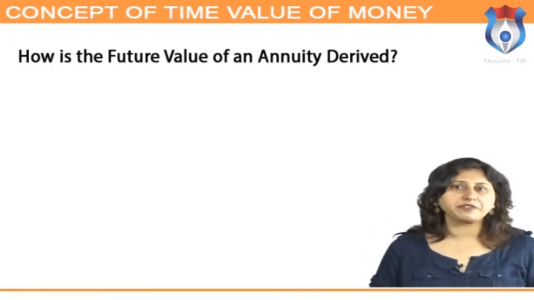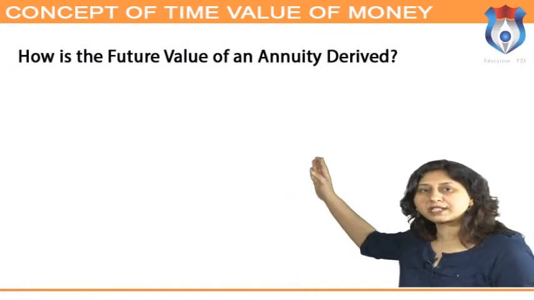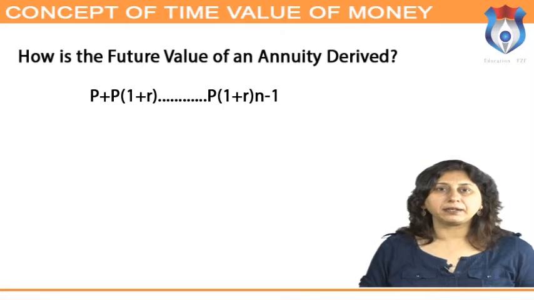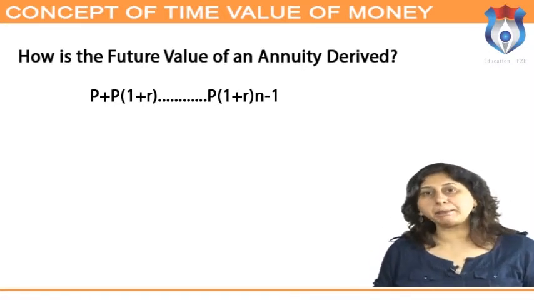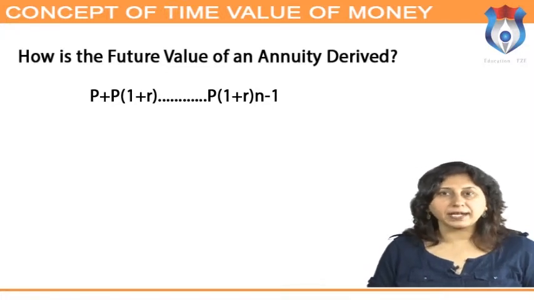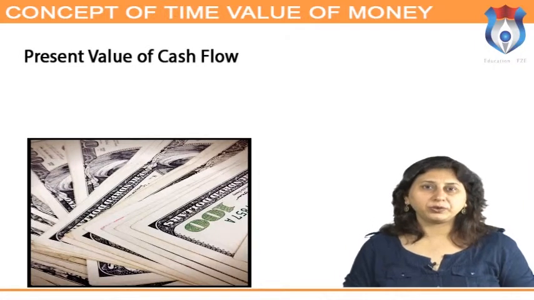The formula for the future value of an annuity or cash flows can be written as equal to P plus P(1 + R) till P(1 + R)^(n-1). Present value of cash flow.